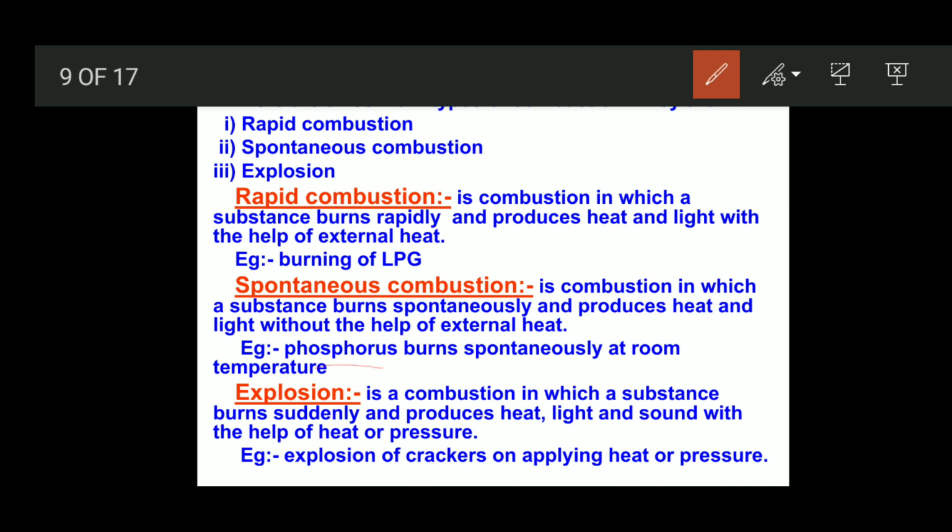Next is explosion. Explosion is a combustion in which a substance burns suddenly and produces heat, light and sound with the help of heat or pressure. An example of explosion is crackers. On applying heat and pressure, they catch fire and start to burn.